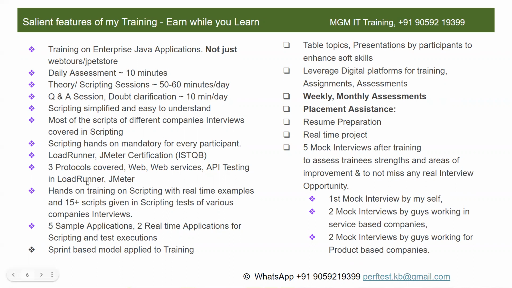Let's say, for example, you did well in LoadRunner, but you are unable to perform well in the mock interview in JMeter. So you can focus on that JMeter. So that's the reason for these 5 mock interviews. Yes. And the last unique feature is earn while you learn. I will explain this once you confirm your joining. So these are the unique features of my training, guys.